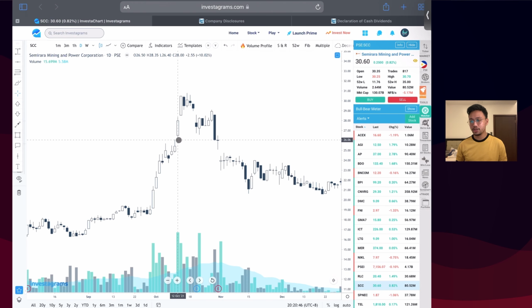So going back to the chart, the announcement date or the declaration date is October 12, 2021. Lagyan ko dito ng arrow so that you can see. So this one, as you can see, merong gap up and may impulse move towards the upside. And then, lagay naman natin sa X-date. X-date is this candle, October 20, 2021. So ano nangyari dito kay Semirara on the announcement date and on the X-date itself?